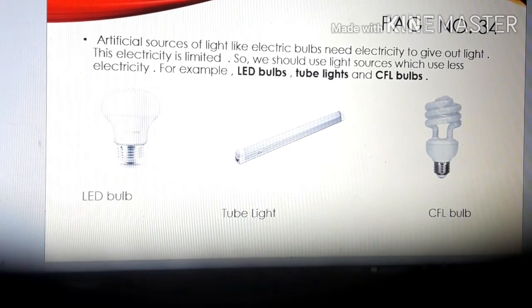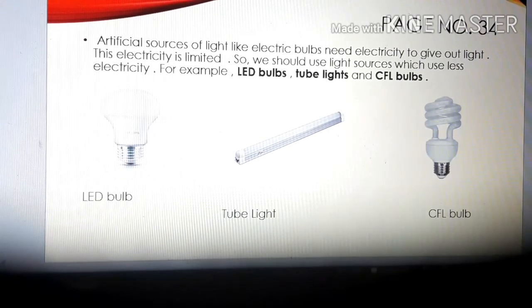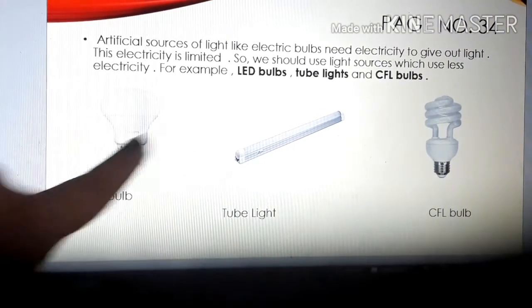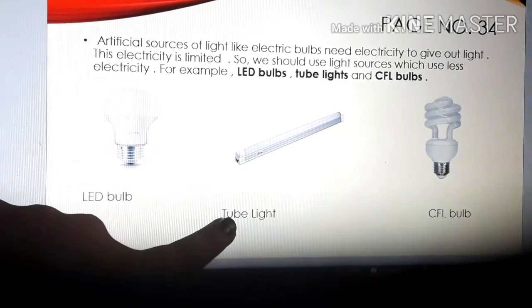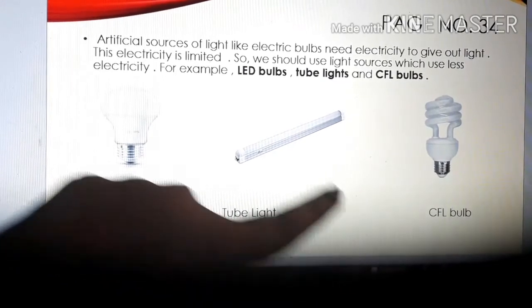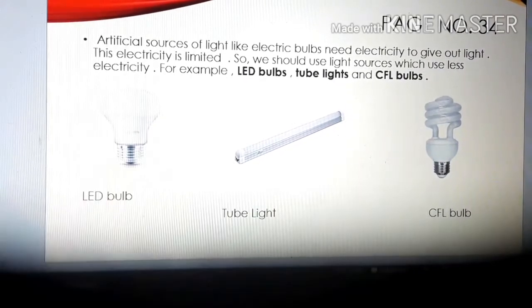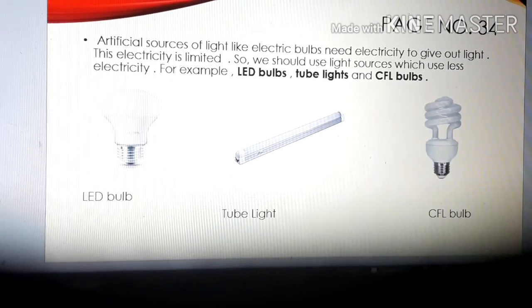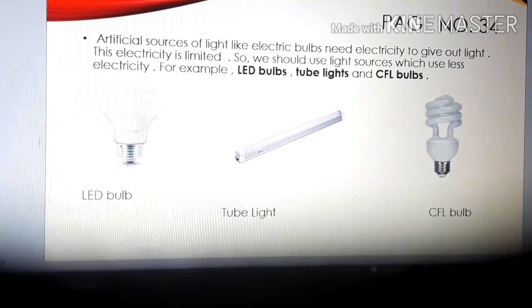So what are those artificial sources, children, which if we put in our house, will consume less electricity? You can see here LED bulb, tube light, CFL bulb. If you put these artificial sources of light in your house, children, they will consume less electricity. Okay? Next.